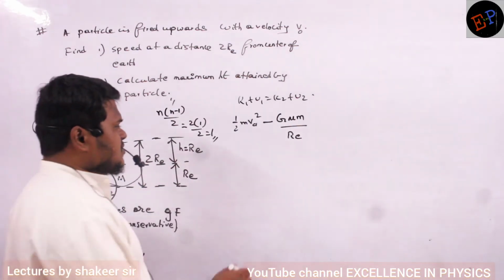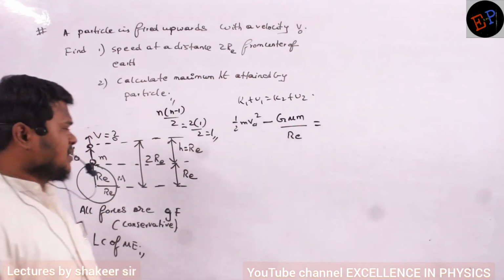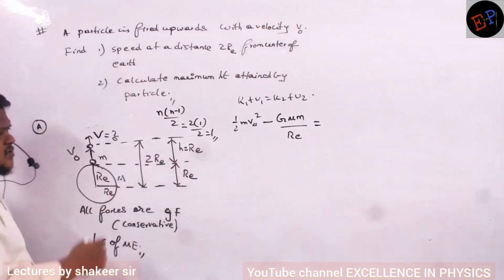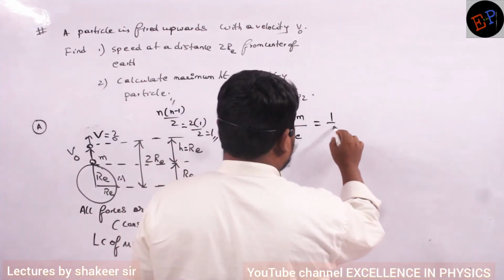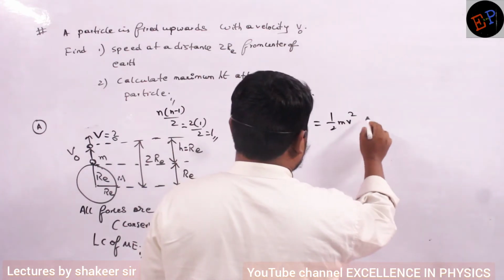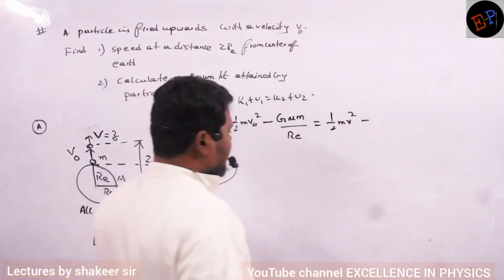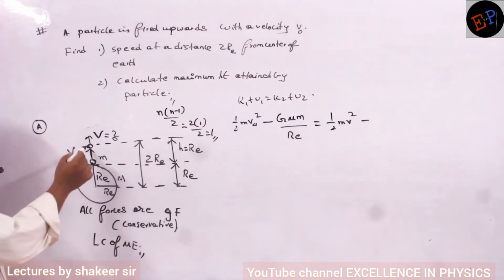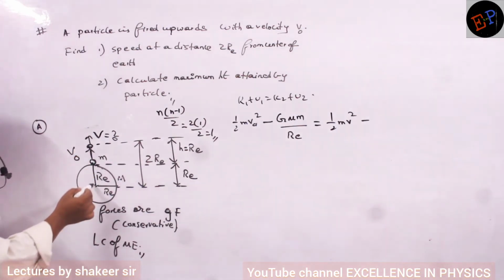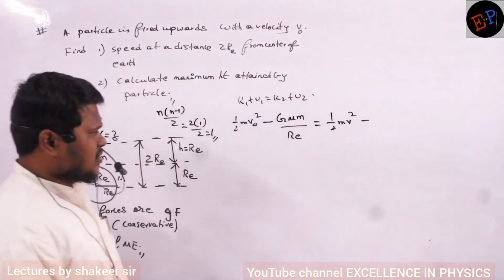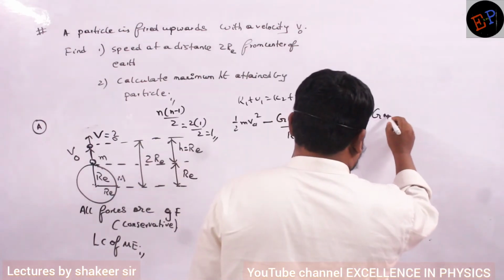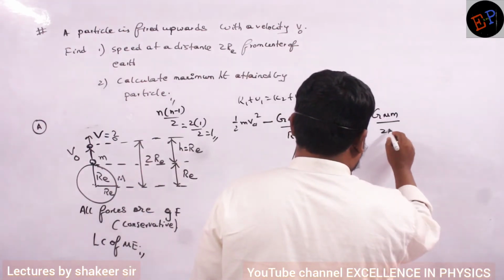So this is equal to the final kinetic energy. Final velocity I am considering to be v. So the final kinetic energy is half m v square, plus the final potential energy. Now the point mass and earth are separated by how much distance? 2R distance. So minus G capital M into small m divided by 2RE.